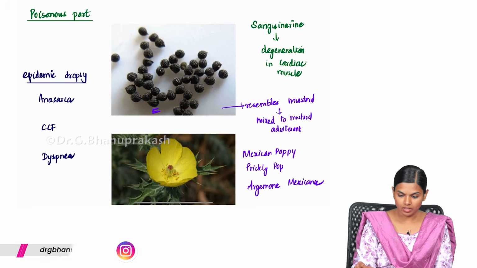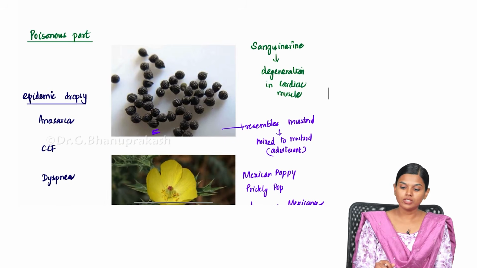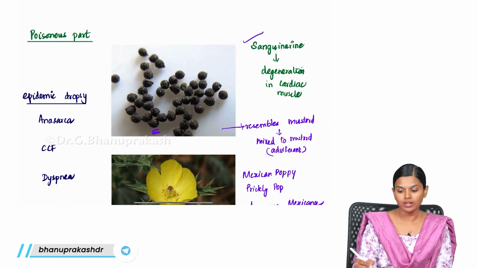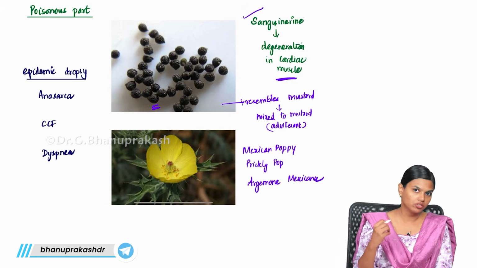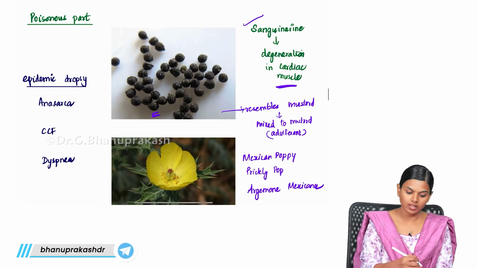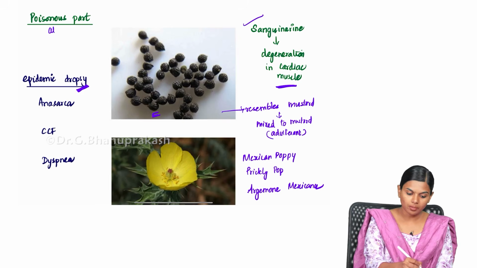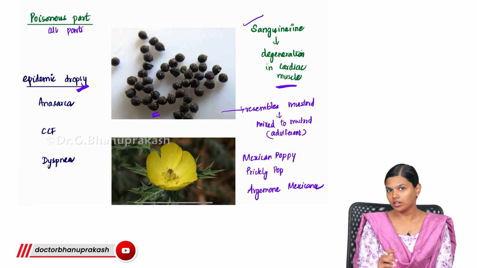When it is consumed, it has a component known as sanguinarine. This sanguinarine leads to degeneration of the cardiac muscle, causing the condition known as epidemic dropsy. Not just the seeds, all the parts are poisonous and all of them contain sanguinarine.